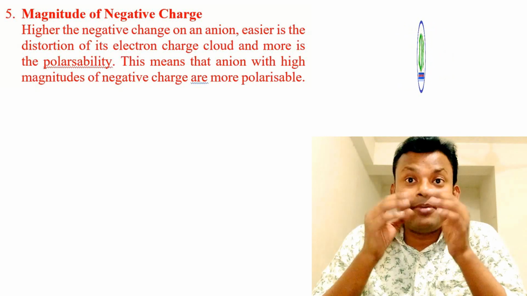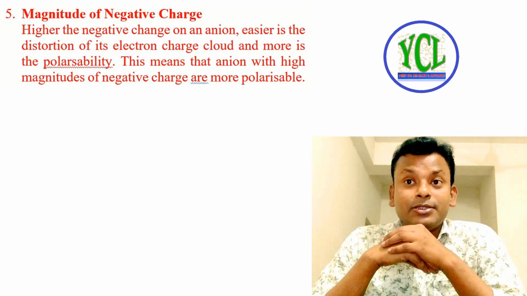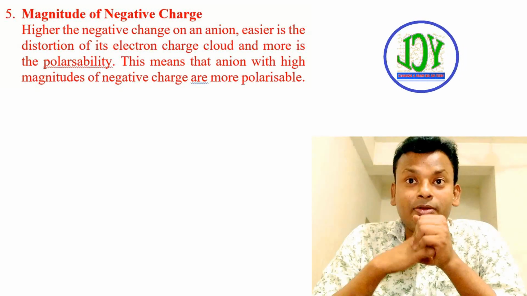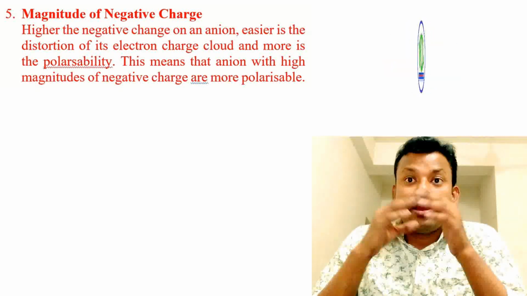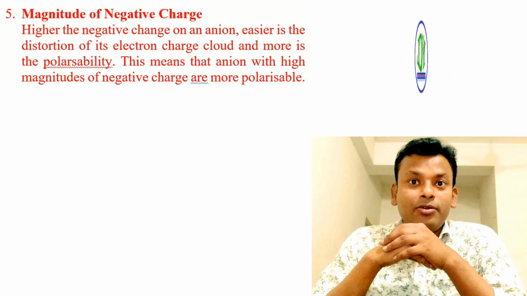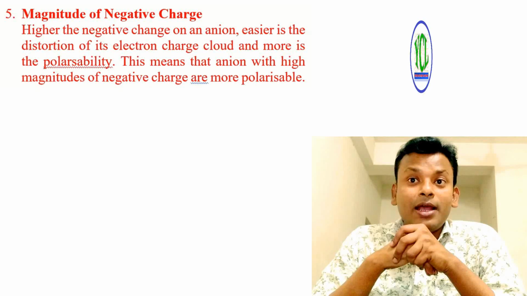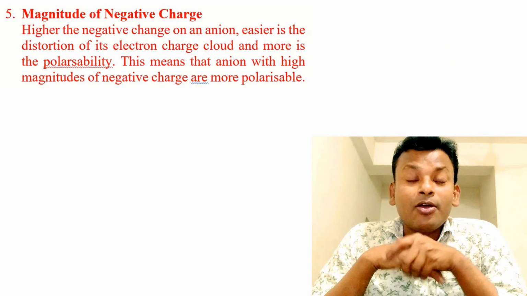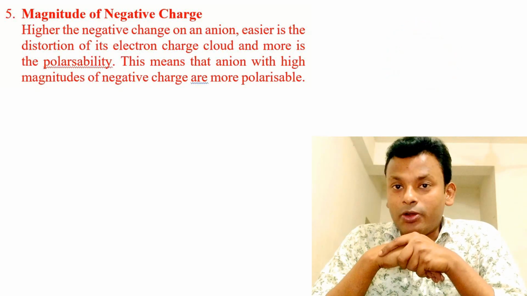This can be summarized in terms of Fajans' rule: the smaller the cation, the larger the anion, and the more the charge on the ions, the greater is the polarization and the more is the covalent character of a bond.